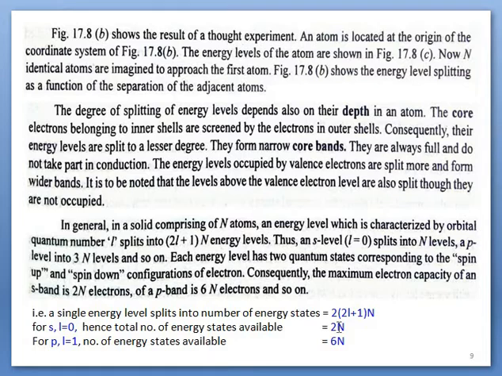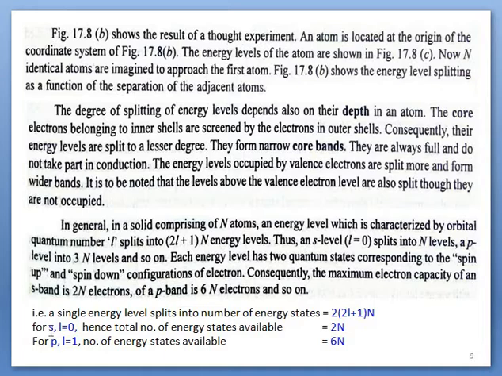N energy levels will be there in a band. Since each level is split into 2 states, by multiplying by 2 we have 2N states. Similarly, we have seen that for the p subshell, L equal to 1, we have 3N energy levels, and in a similar manner, by multiplying by 2, we have 6N energy states.